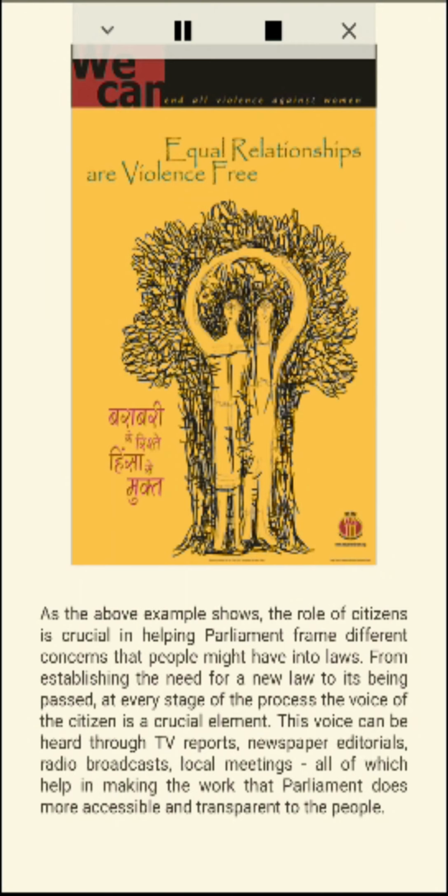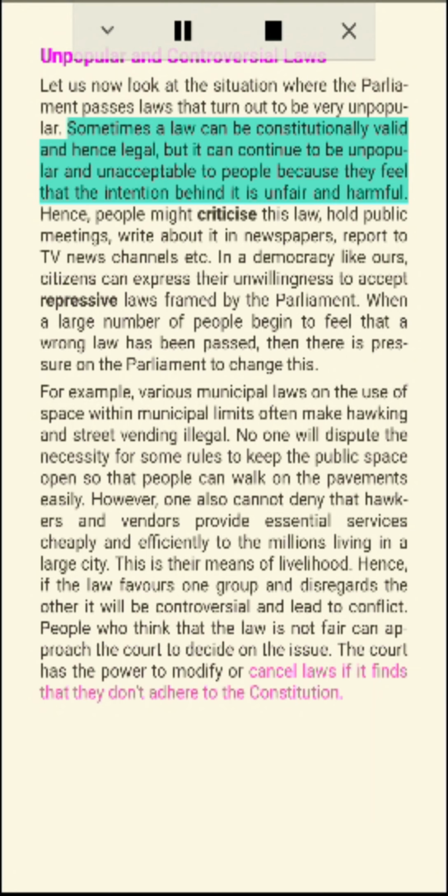Unpopular and controversial laws. Let us now look at the situation where the Parliament passes laws that turn out to be very unpopular.